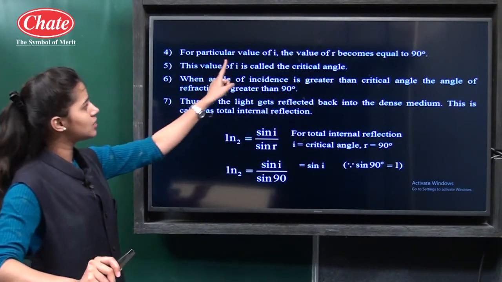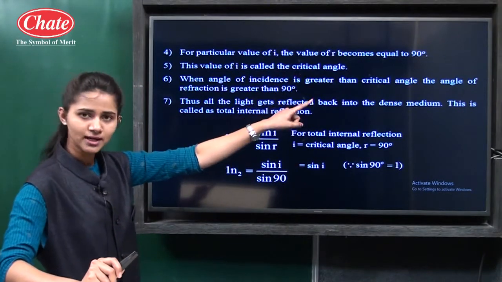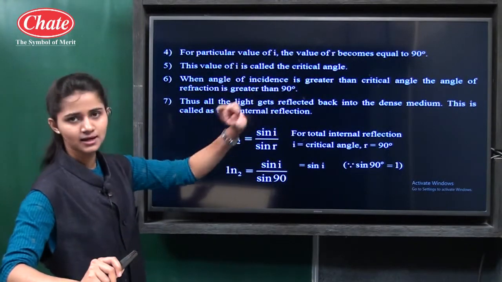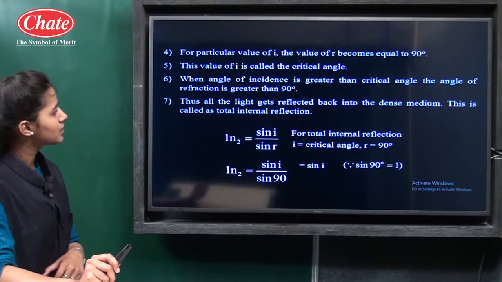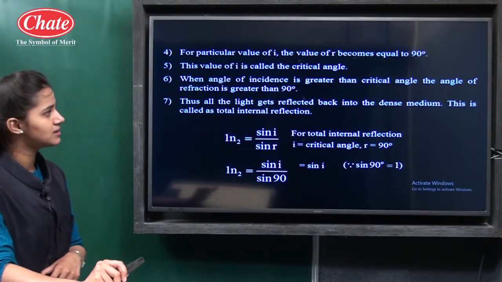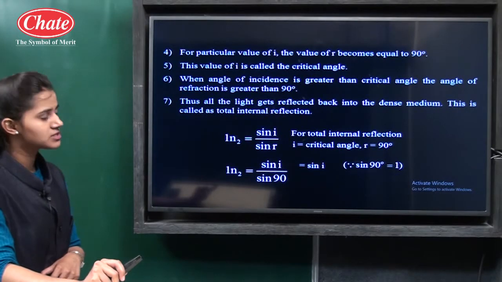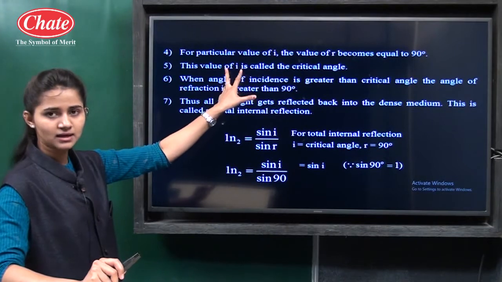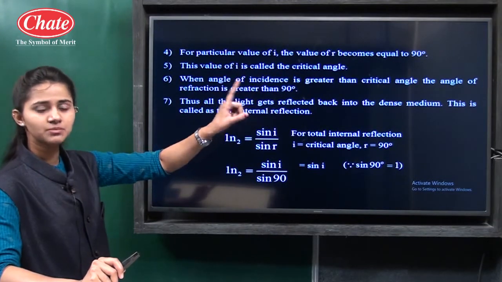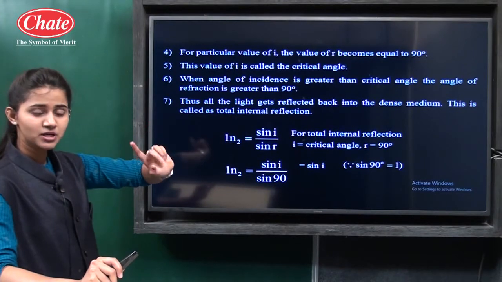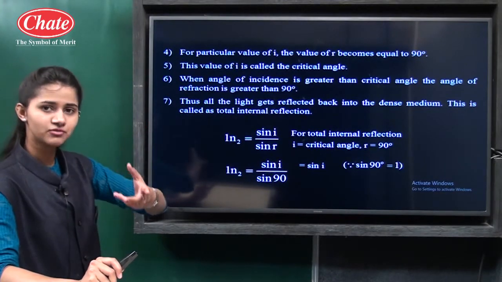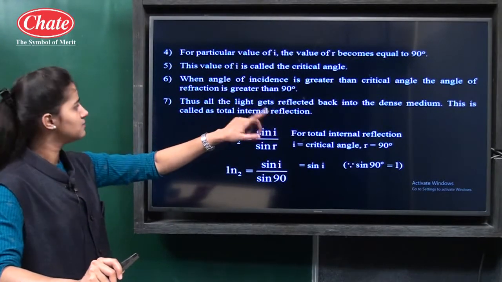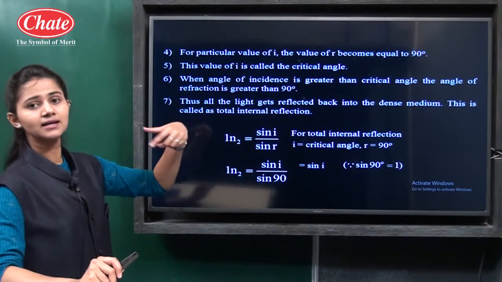So for a particular value of I, if the value of R becomes equal to 90 degrees, then this value of angle of incidence is called the critical angle. Then when the angle of incidence is greater than the critical angle, say the critical angle is 30 degrees, for which the value of R becomes 90. If the value of I becomes greater than the critical angle, say 45 or 50, then what will happen? When the angle of incidence is greater than the critical angle, the angle of refraction is greater than 90 degrees.